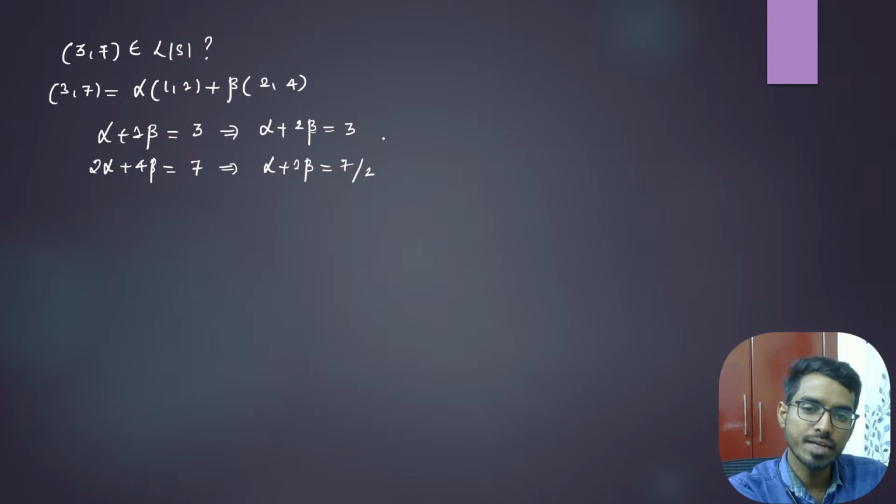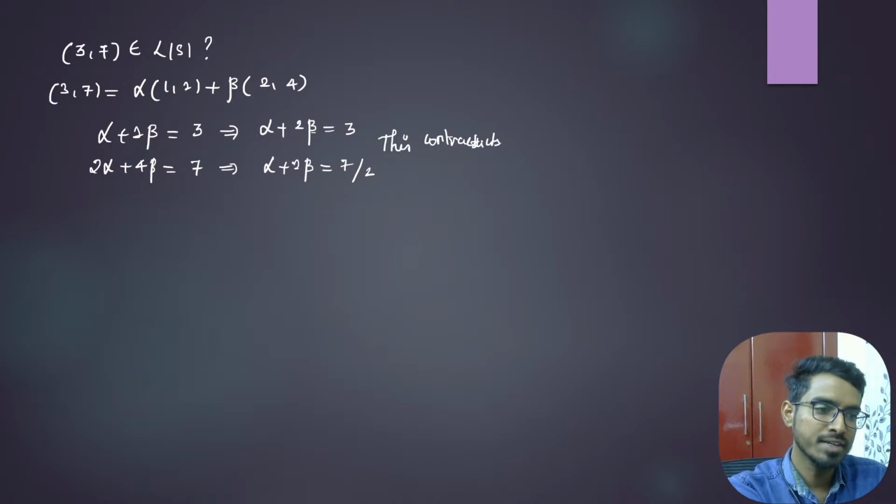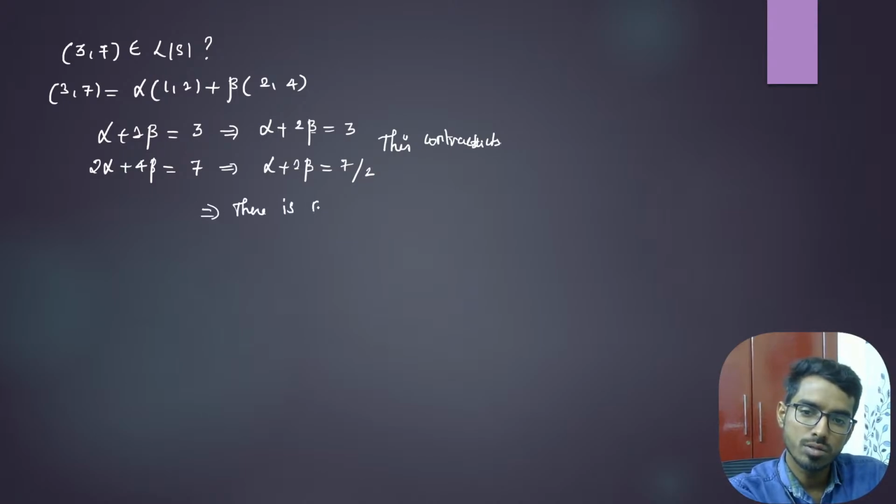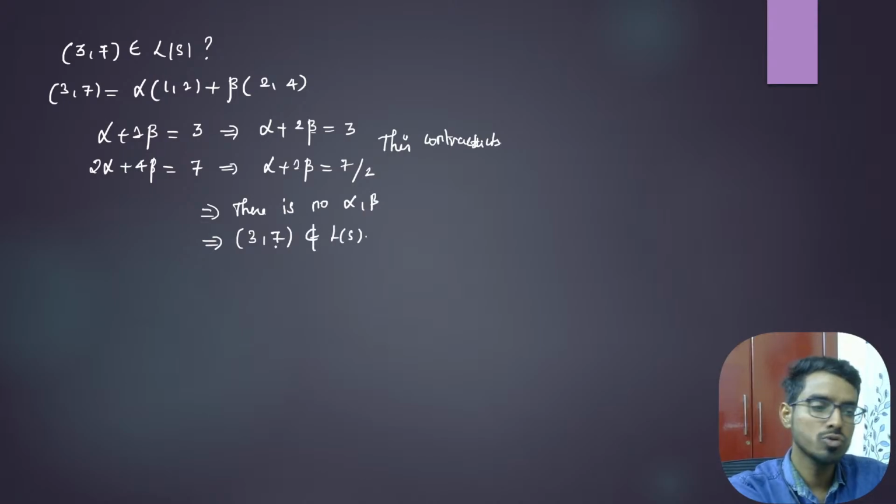Now you can see this contradicts, right? The same alpha comma beta cannot satisfy both simultaneously. Alpha plus 2 beta has to be 3, and alpha plus 2 beta has to be equal to 7 by 2. This implies this has no solution. You can also do this by consistency. This implies there is no alpha comma beta, which means the vector 3 comma 7 doesn't belong to L of S.